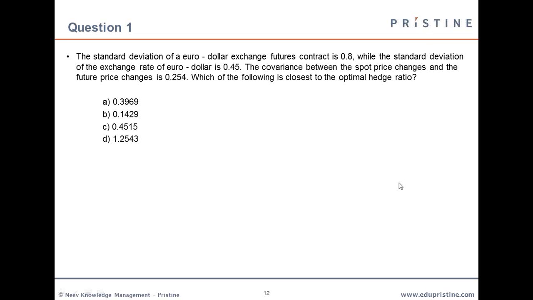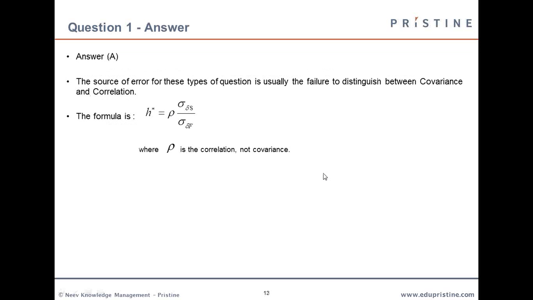Okay, so Sandeep seems to have gotten the right answer. It's actually A. So let's look at how we came to that. Here the common source of error is usually that people fail to distinguish between covariance and correlation. So the value provided in the question is actually covariance and not correlation. So we cannot use the formula that is shown here directly. So we will first need to find out the correlation based on the covariance.